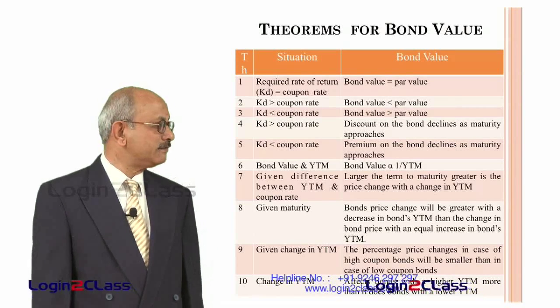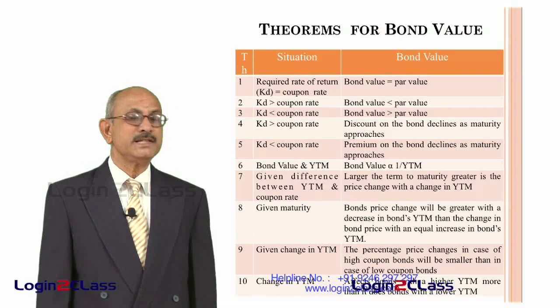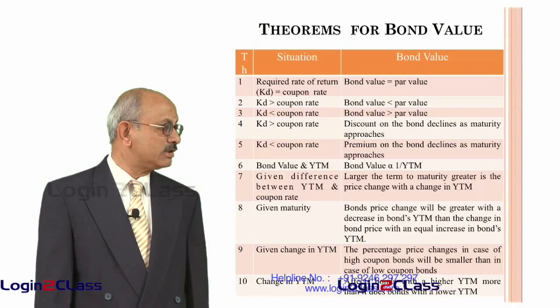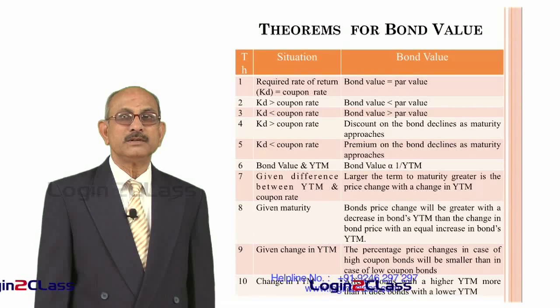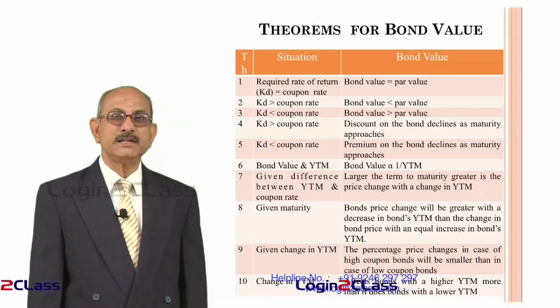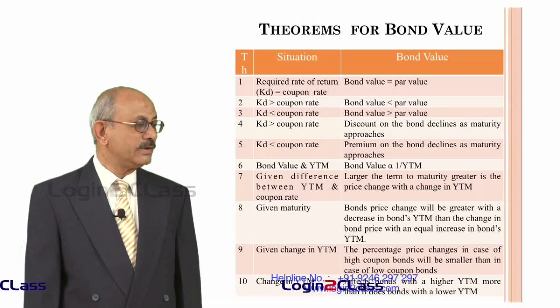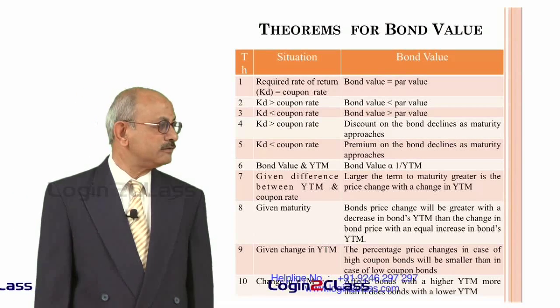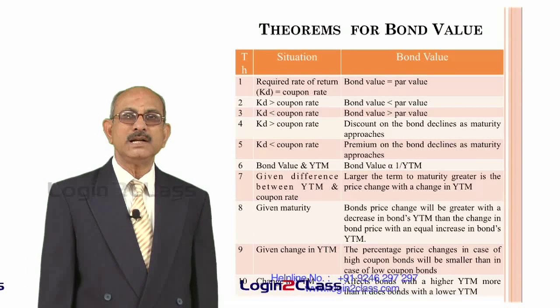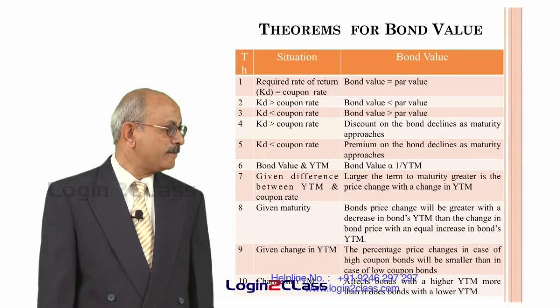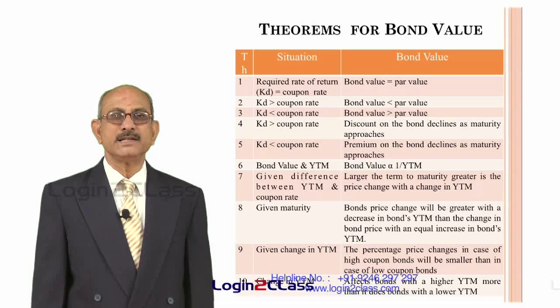And for a given change in YTM, the percentage price changes in case of high coupon bonds will be smaller than in case of low coupon bonds. So for example, let us say the change in YTM is 1%. So you can think of two bonds, one having a high coupon rate, let us say a bond with 10% rate, and one with a low coupon rate, that is 8%.